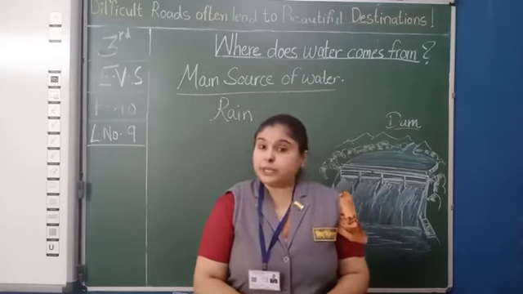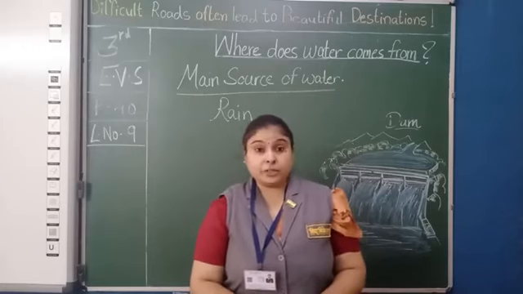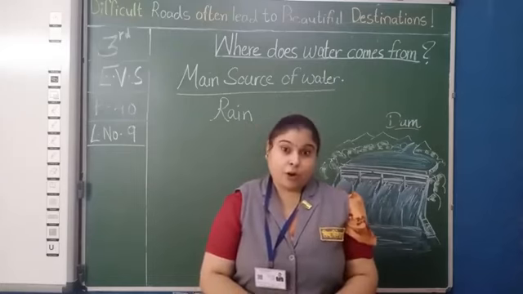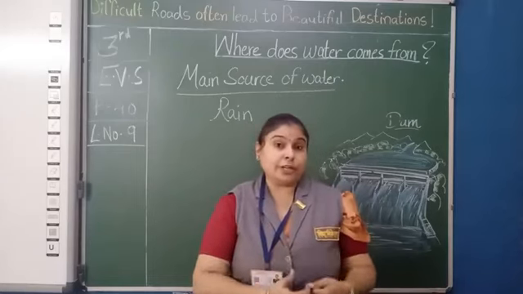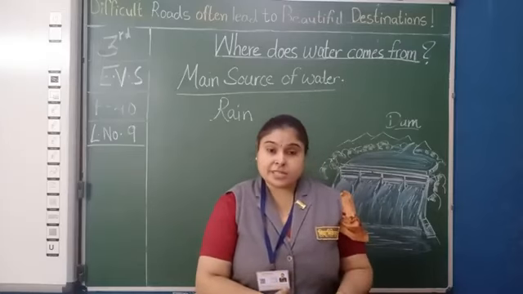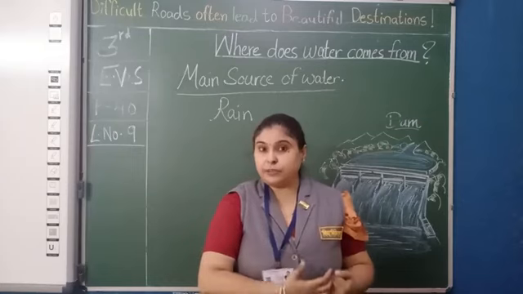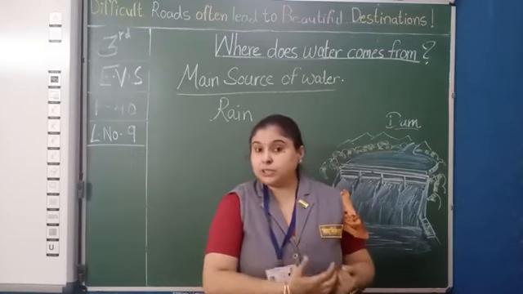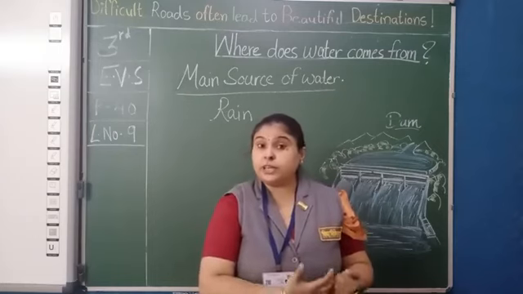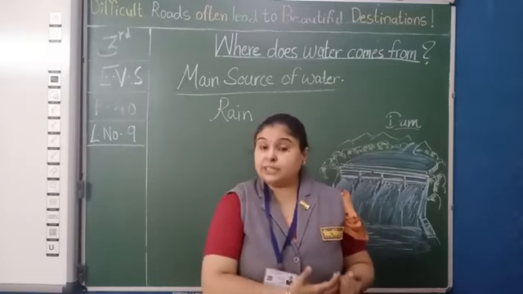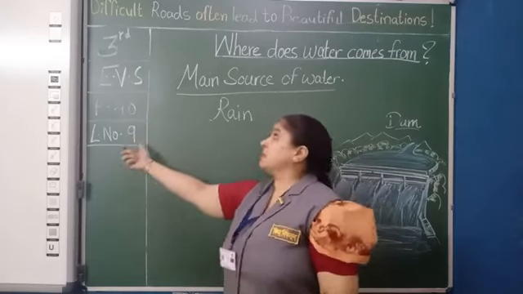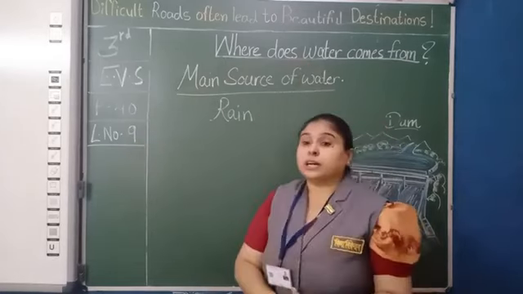In the last lecture we completed lesson number 8. What was that? The need of water, for the human being, for animals as well as plants. As we have discussed, water is important in our body and in the environment, but from where do we get the water? We are going to learn in lesson number 9: Where does water come from?